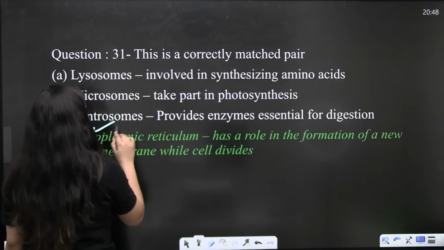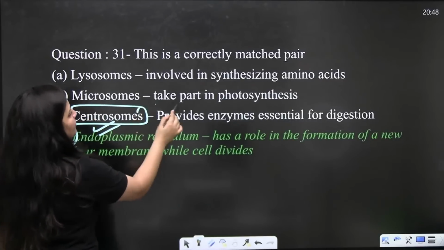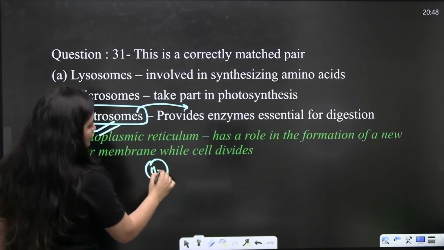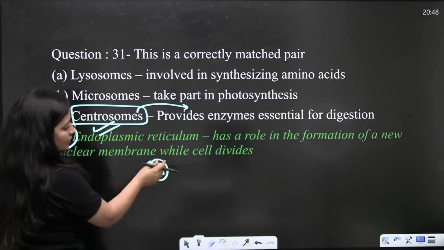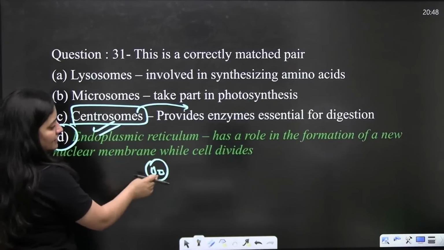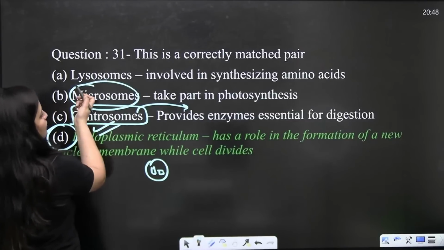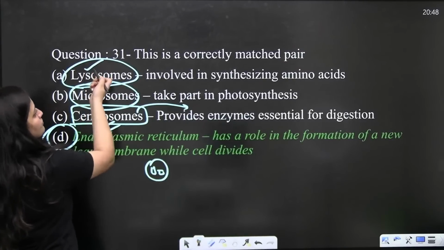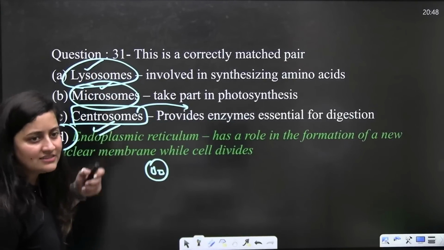Of course, here it is D. Centrosome is not going to provide the essential enzymes for digestion. Centrosome is a structure having 2 perpendicular centrioles covered by the pericentriolar material. Microsomes, what are they? These are microbodies, isn't it? Lysosomes, you know that, suicidal bag, having hydrolytic enzymes.